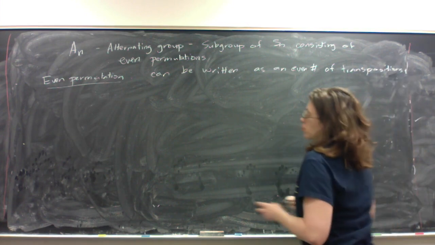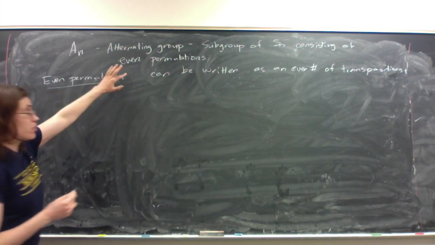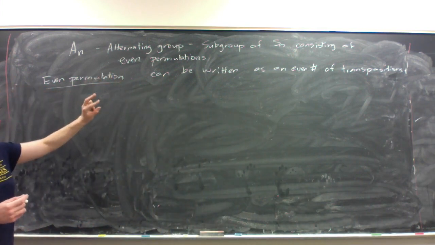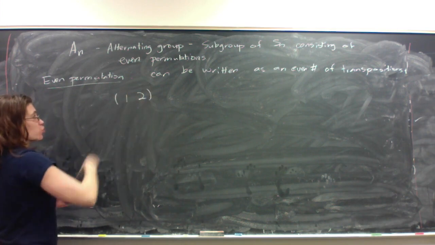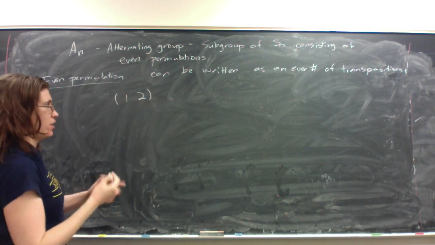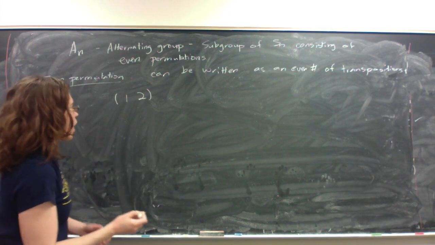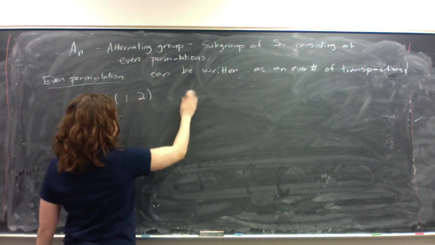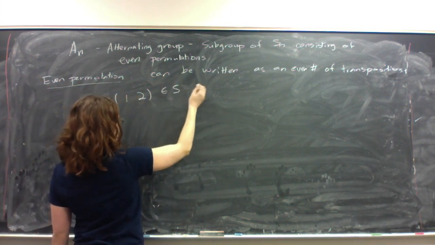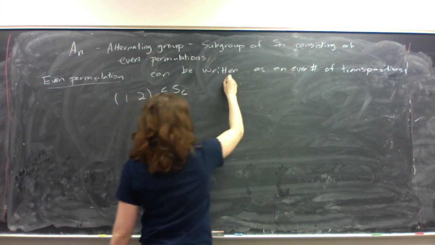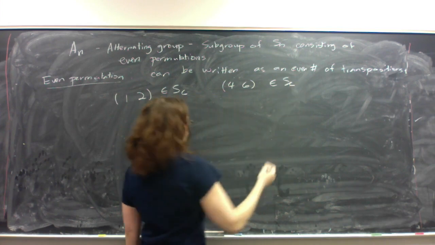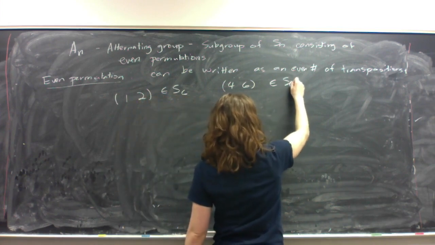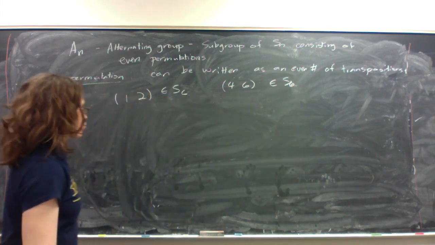And remember, a transposition is just an element of S_n that switches only two elements. So for example, (1 2) switches 1 and 2 in S_n, as long as n is at least 2. (4 6) in S_6 is also a transposition.